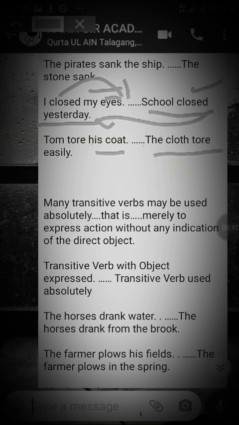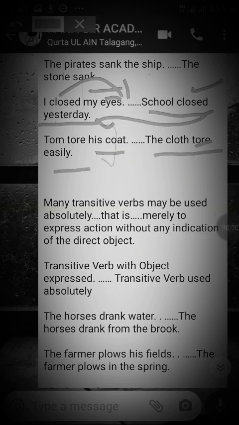The clothes tore easily. So easily is not an object. Make sure easily is not an object. It's just like an adverb. So clothes tore easily. Easily is adding something to the verb.